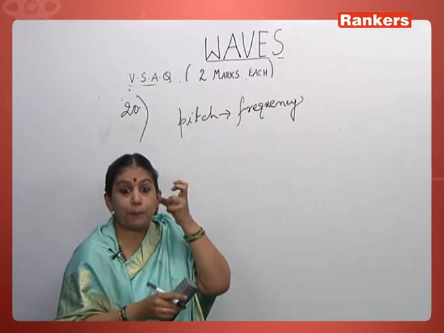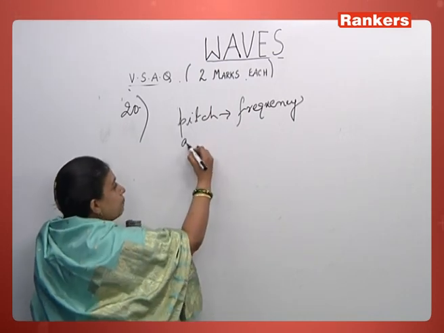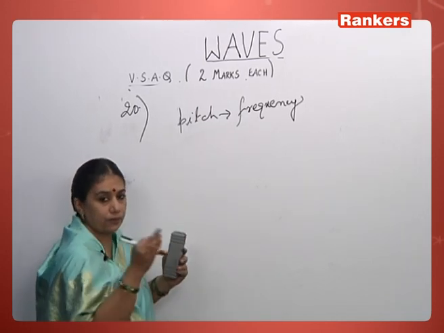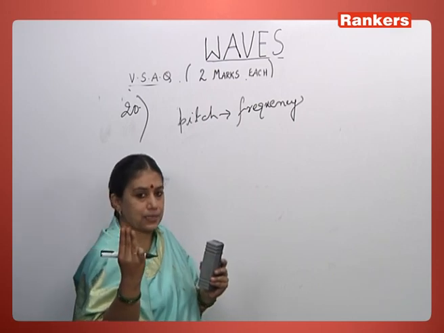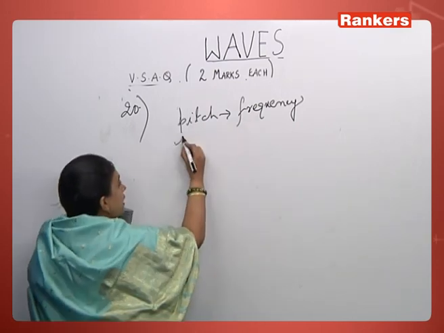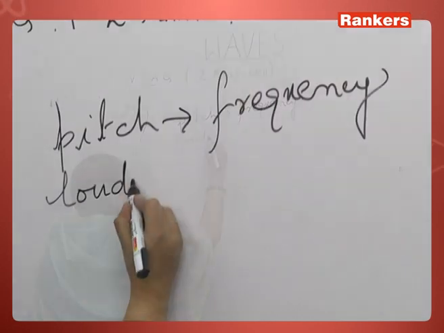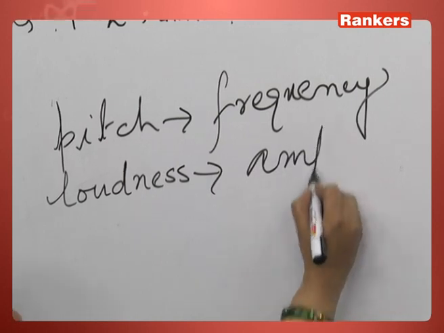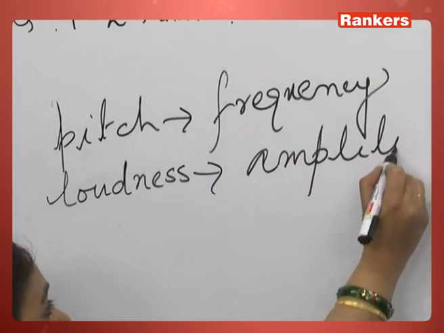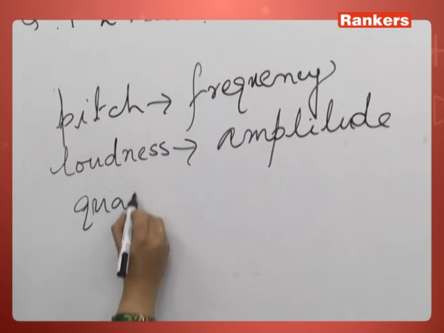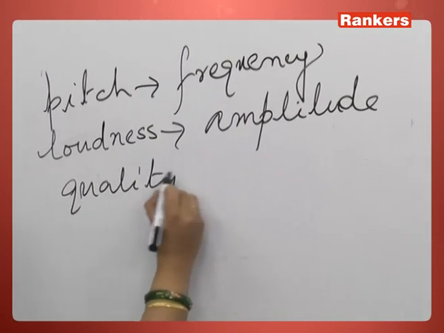Pitch is different from amplitude. Usually, when we talk about sound, we characterize it by three parts. One is the pitch, which refers to the frequency. The other one is loudness. Loudness is amplitude. Amplitude refers to loudness. And quality of sound.